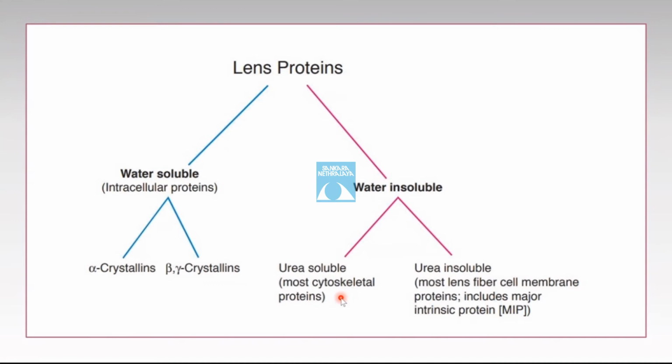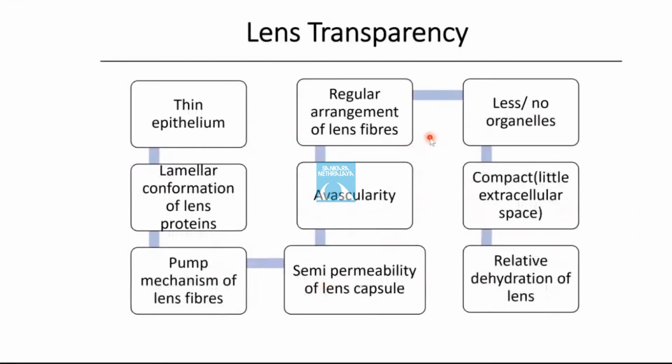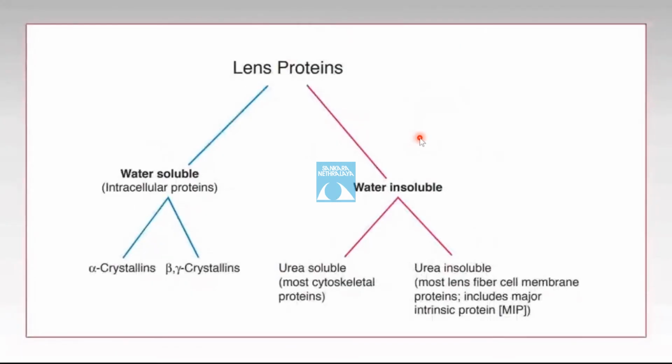cytoskeletal system, like the microfilaments such as actin, vimentin, spectrin, are there in the lens, but there are some lens-specific intermediate filaments also, like the beaded filaments. They are further divided into BFSP 1 and 2. Phakinin and filensin are the different names of BFSP 1 and BFSP 2. And vimentin.